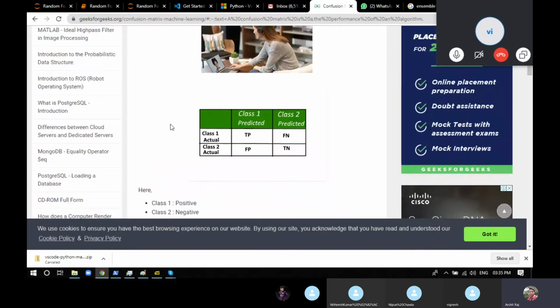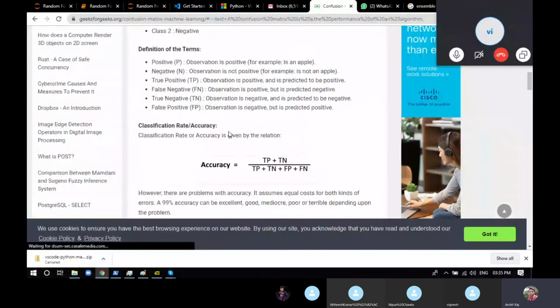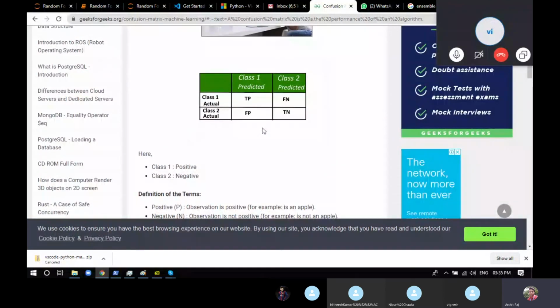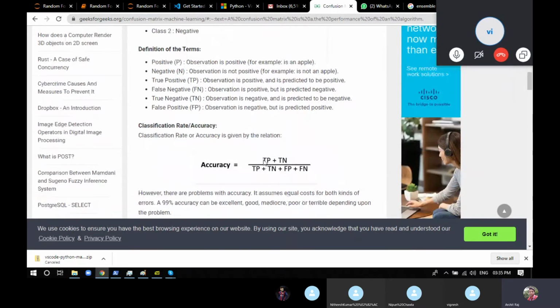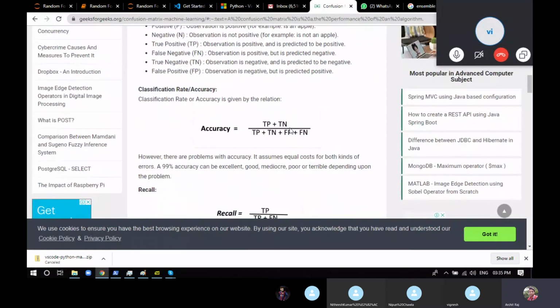Now using this confusion matrix, you can compute accuracy, precision, recall and F1 score. Accuracy tells you out of all the answers the model gave, how many are accurate or true. True positive and true negative are right answers; false positive and false negative are wrong answers. So you take the summation of true positive and true negative, the right answers, divided by all the guesses the model made. That gives you the accuracy.